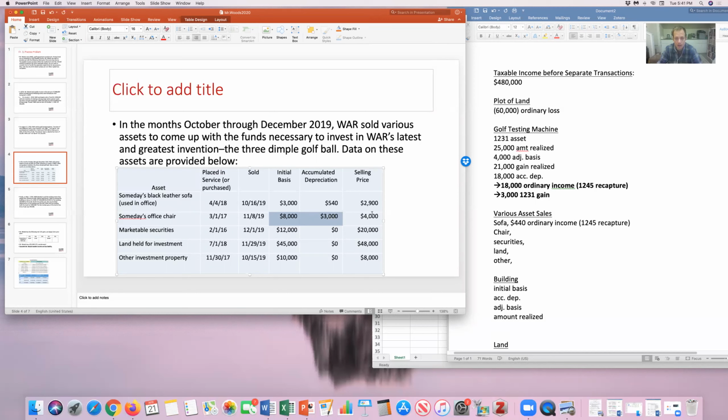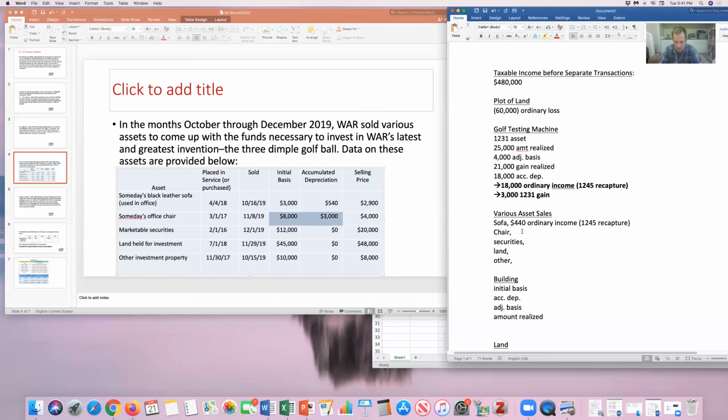So 4,000 amount realized minus 5,000 adjusted basis means we have a $1,000 loss. It's a 1231 asset, so it's a 1231 loss. On 1231 losses, we don't have to do the Section 1245 recapture of depreciation.